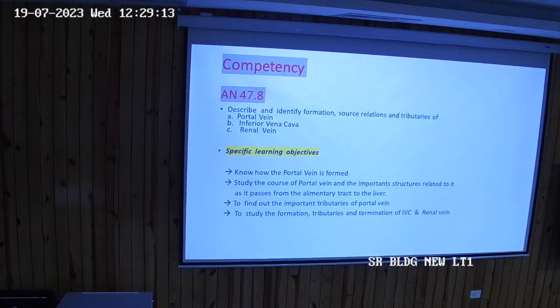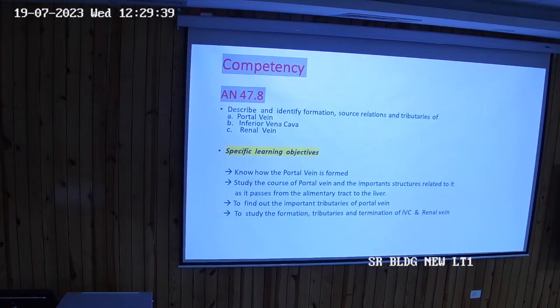It's formed behind the neck of the pancreas at the level of L2. Okay. It passes upwards and towards the right. First passing behind the pancreas, जहाँ बना था, कहाँ बना था? Behind the pancreas. Then behind the first part of duodenum.